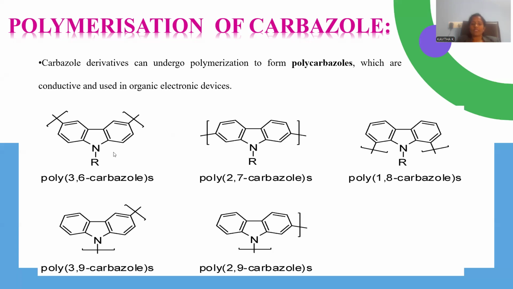So these carbons, with respect to this one here, 1, 2, 3, third position, and 4, 5, sixth position, the third and sixth positions are participating in the ring expansion. That means a chain expansion, we can say polymerization they are participating in. 3 and 6, and here 2 and 7 are taken in the polymerization process. Here 1, 8 positions are extending further, and here 3, 9 positions are taken in the polymerization process. Here the 2, 9 positions are taken for the polymerization.